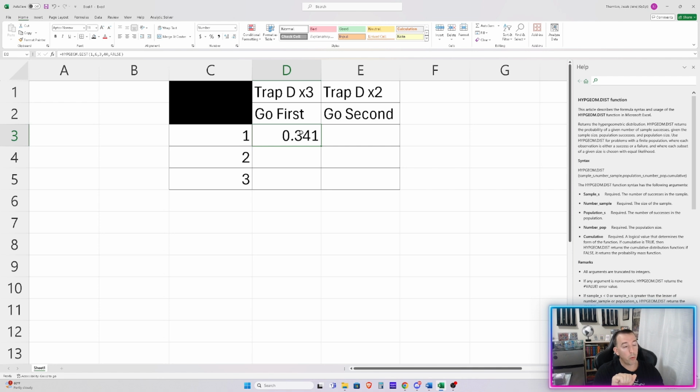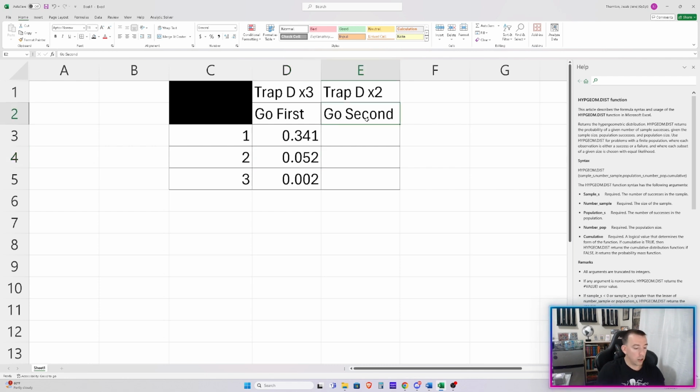So this is telling us that if we put 3 Trap Dust Shoots in our deck and we go first, the probability of drawing only 1 of those is 34.1%. You can highlight the bottom right here and drag that down to make it fast. Now we change it to ask, what if we draw 2, and what if we draw 3? So if we put 3 Trap Dust Shoots in our deck, the probability of drawing 2 of those in our opening hand would be 5%, and drawing all 3 would be 0.2%. So it's never 0, but it's definitely there.